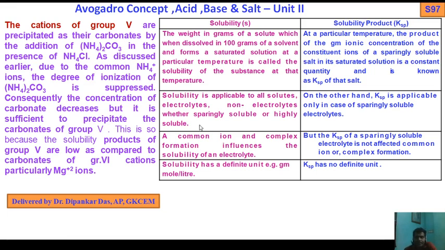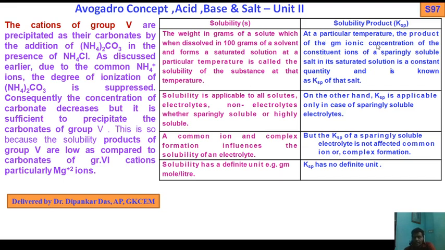Next, solubility and solubility product. So this is the group analysis; I have finished the group analysis. The weight in grams of a solid which, when dissolved in 100 grams of solvent, forms a saturated solution at a particular temperature is called the solubility of the substance at that temperature.